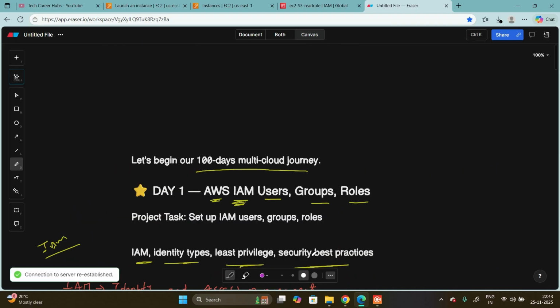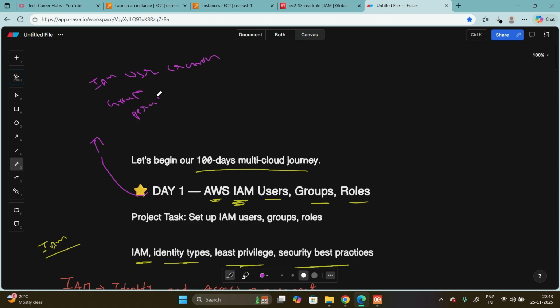In day one of our project, what we achieved: we created IAM user creation, then group with permissions, permissions via policy.